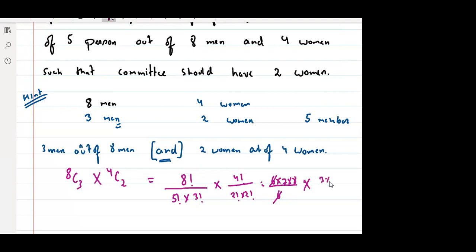So it is 3 into 4 by 2, which is 6. So the answer is 6 into 7 into 8. And now 6 into 7 into 8 is equal to what? 42, sir, into 8? 42 into 8?